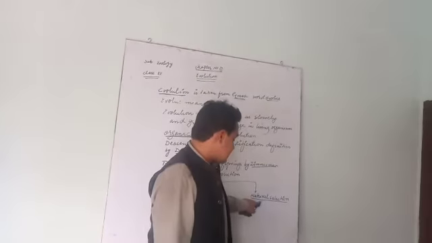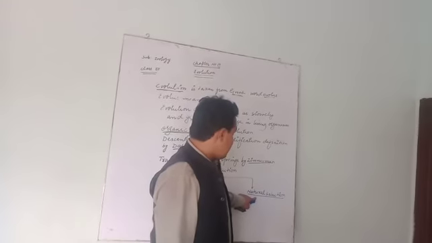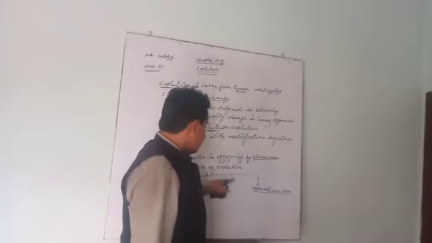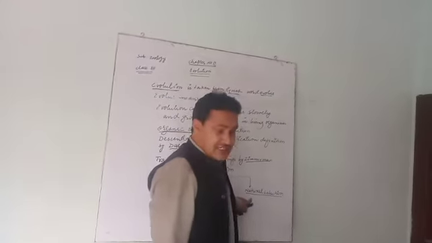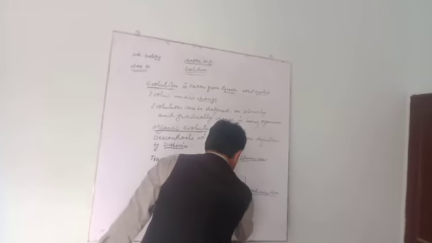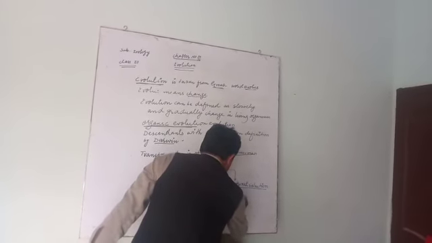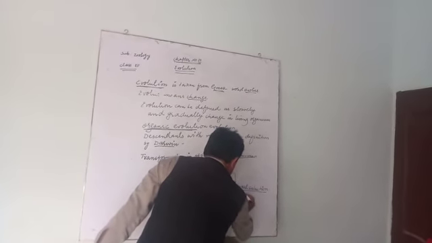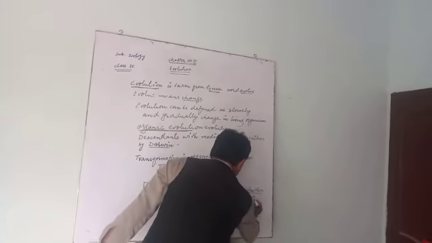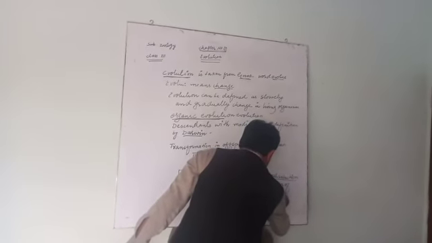The advocates of natural selection include Lamarck. Lamarck was also a supporter of this theory, who also gave another theory.